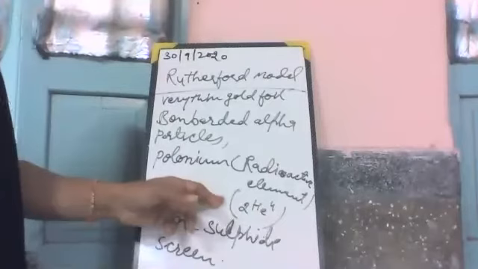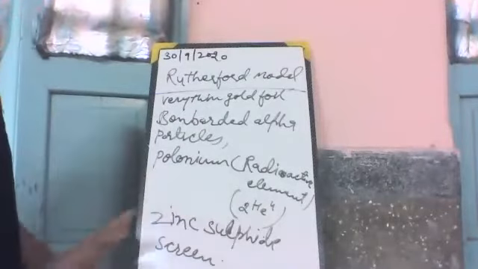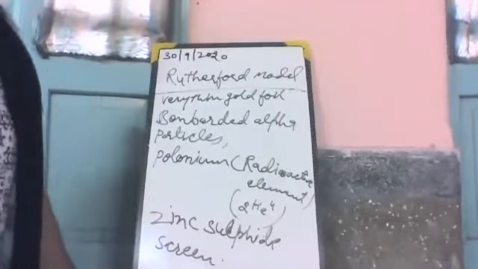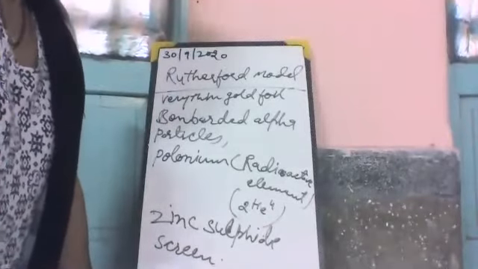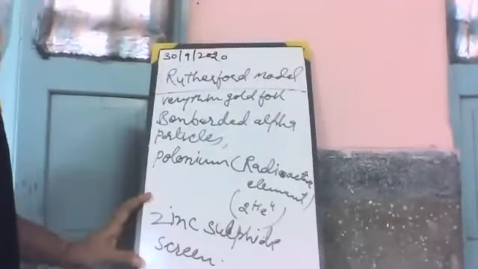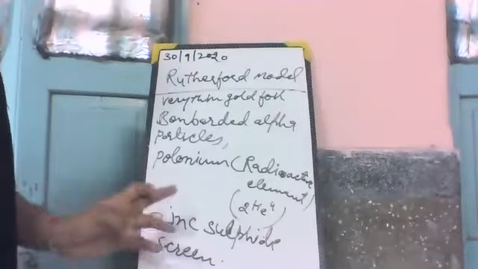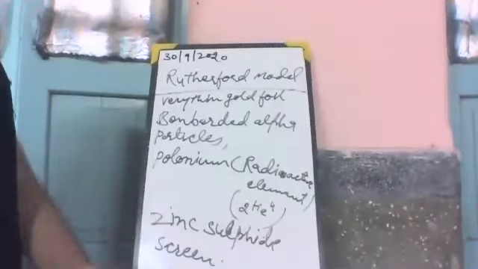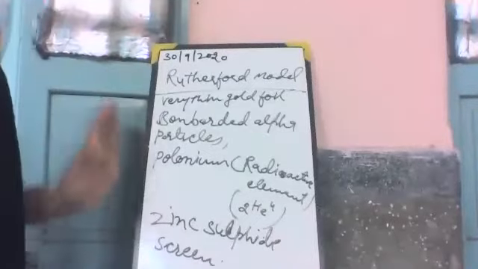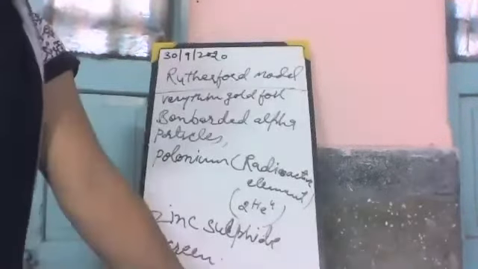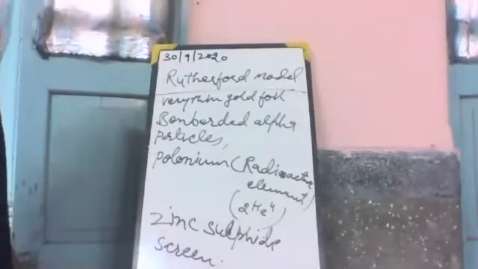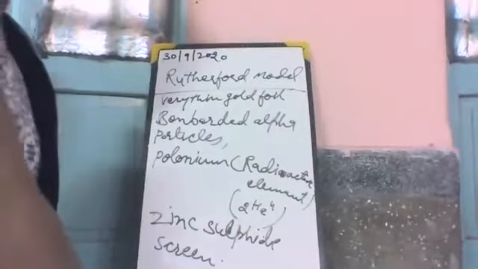After bombarding, a layer of a screen of zinc sulfide is formed. This is the Rutherford gold foil experiment.